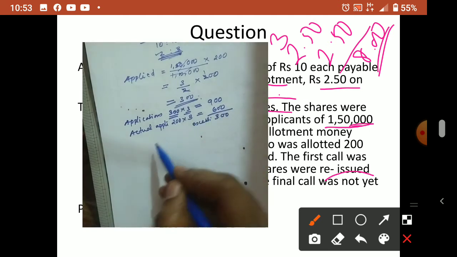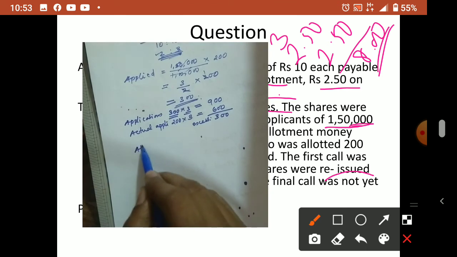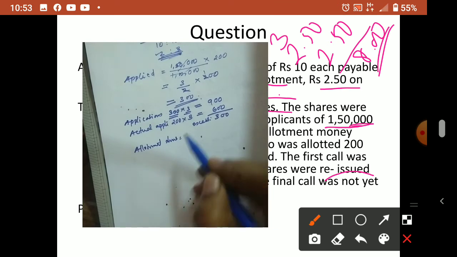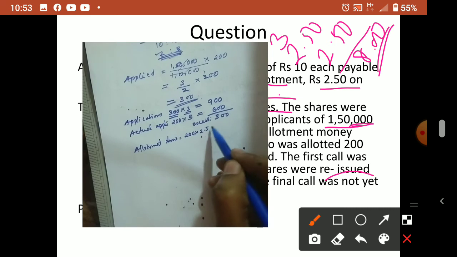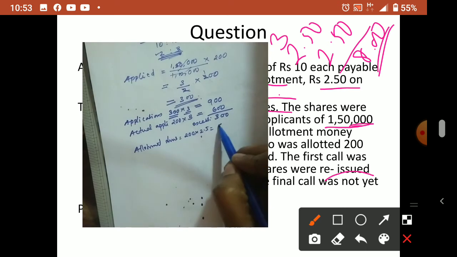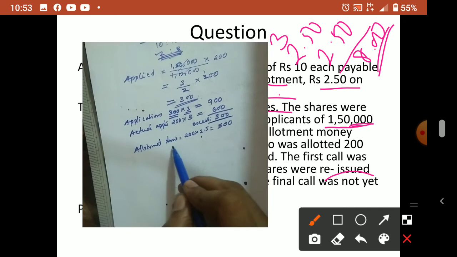Okay. Now next, they asked what? Allotment due. For this particular shareholder's allotment, how much does he have to pay? 200 into 2.5. So 200 into 2.5, how much? 500 he has to pay. He has to pay 500 in allotment. What is his excess available? 300. That we can minus.